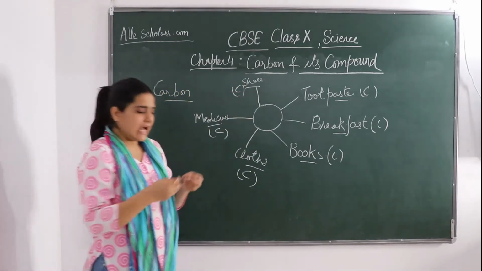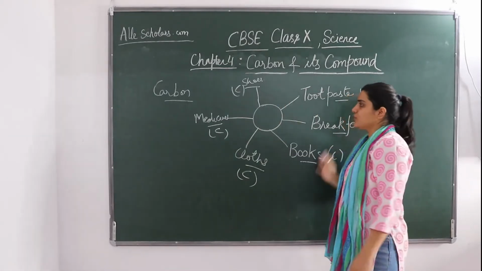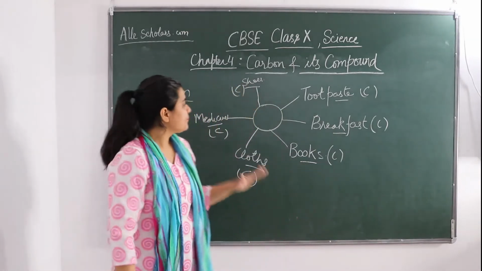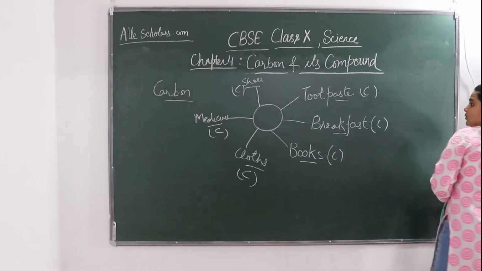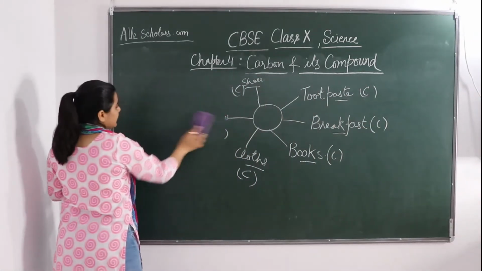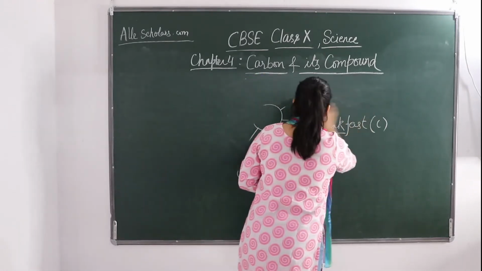So we can say that in our daily life, we come across carbon at each moment. Okay? So carbon is with us all the time, or we always need carbon. So now you can understand how essential and how important carbon is.